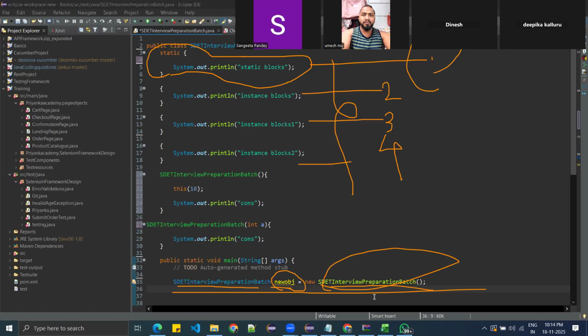In the constructor, where is it going? First it goes here, and then it is redirecting to the this keyword. So then it will print first cons, then cons one, and then it will print to cons. Got it? Okay.